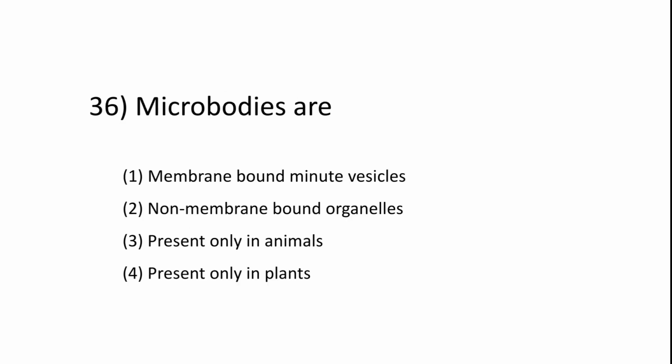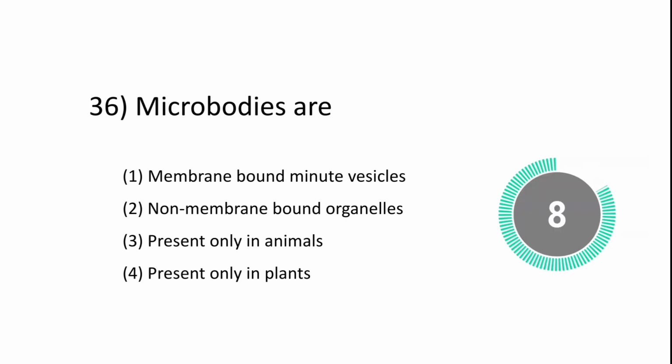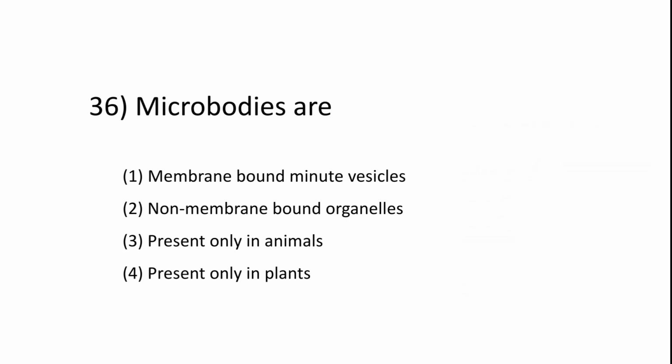Question number 36. Microbodies are: membrane bound minute vesicles, non membrane bound organelles, present only in animals, present only in plants. They are membrane bound minute vesicles.